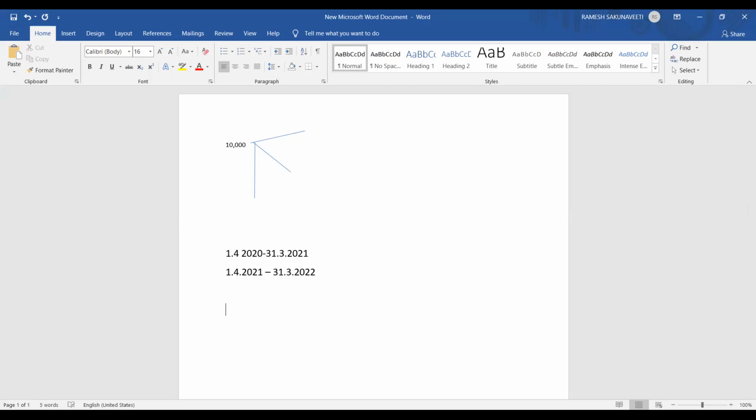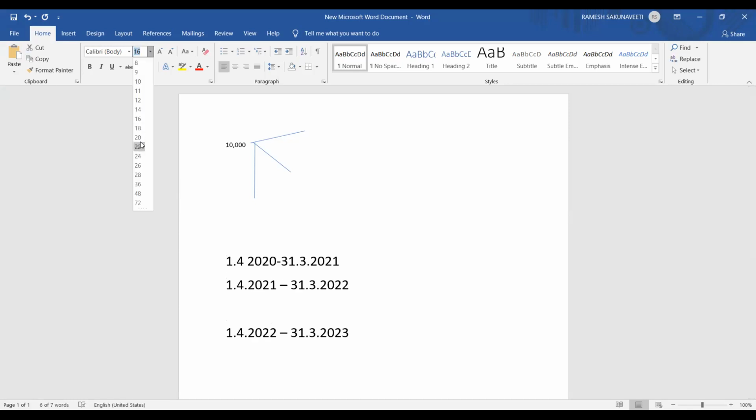Okay, right. Next period, 2022 to 31/3/2022. See, three financial years I have taken. Is it clear to you all? Are you able to see it clearly? Yes, sir.